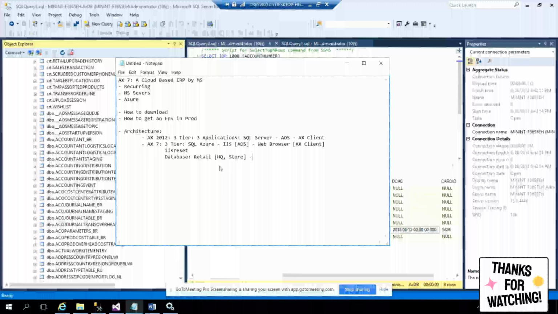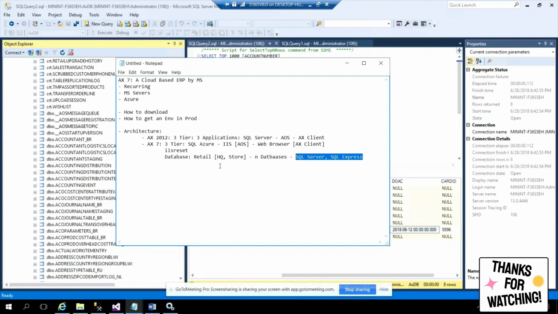Initially in AX 2012, we used to give n number of databases. The first database is on SQL Server. The rest of the databases are on SQL Express or SQL Server. If they had a good enough license, we used to give one SQL Server. They'd pay once for SQL Server, and they never used to have any problem. But now in AX7, they have to pay every month.